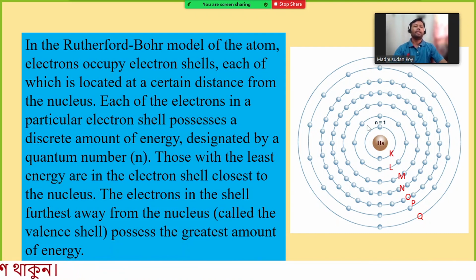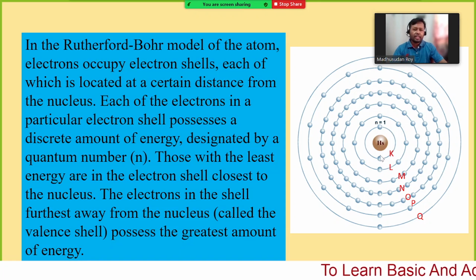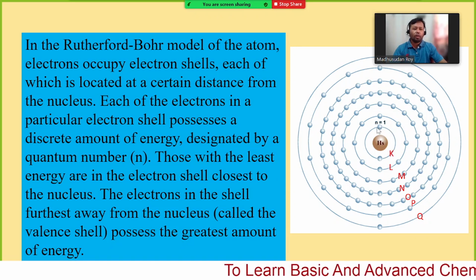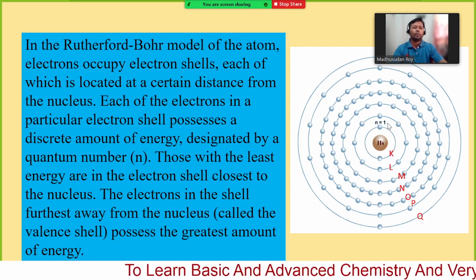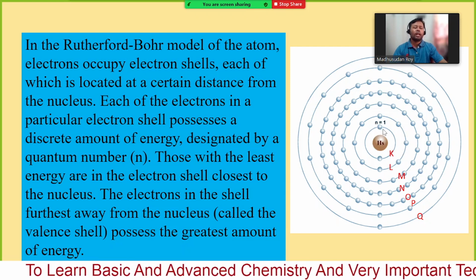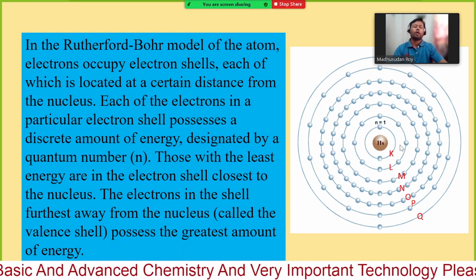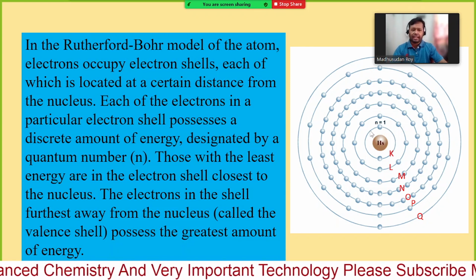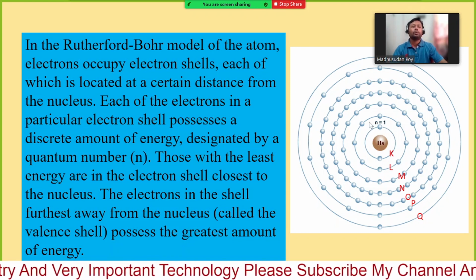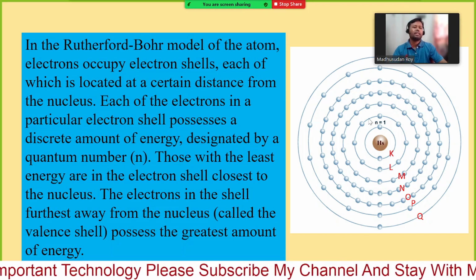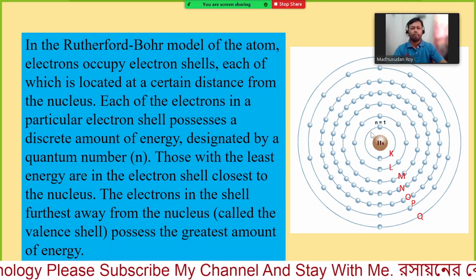The energies of these orbits are fixed, and electrons do not exist in a certain place. They continuously rotate around the nucleus, and these are known as orbits. By gaining some energy an electron can jump to a higher energy level, or by losing some energy it can come to a lower energy level.